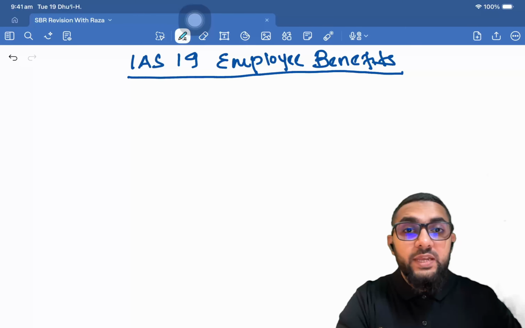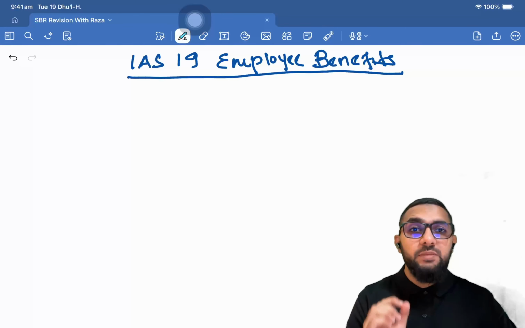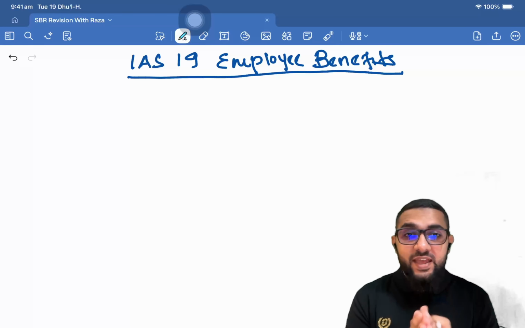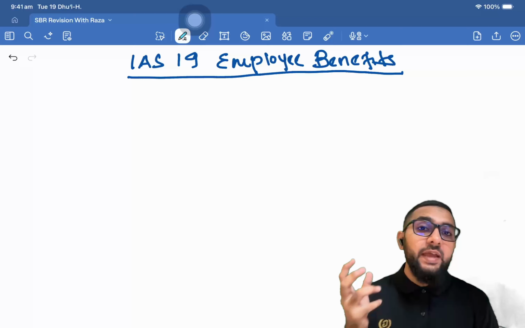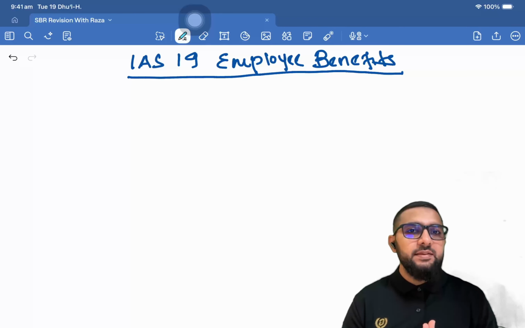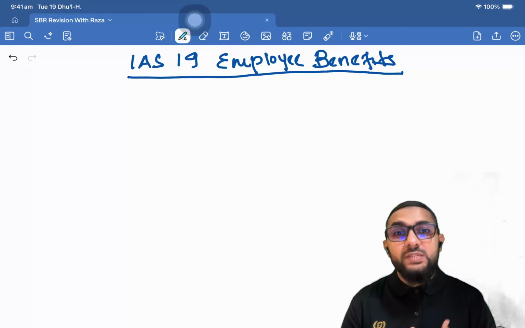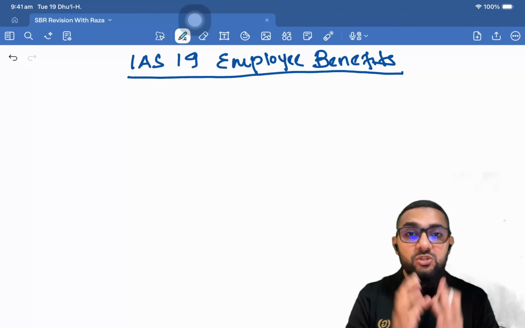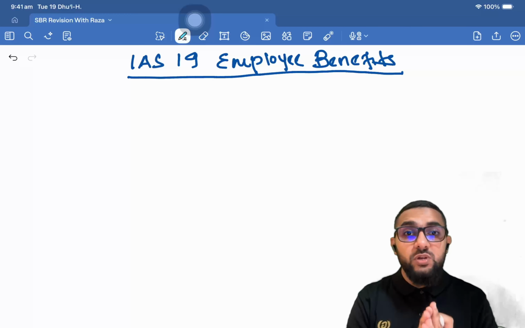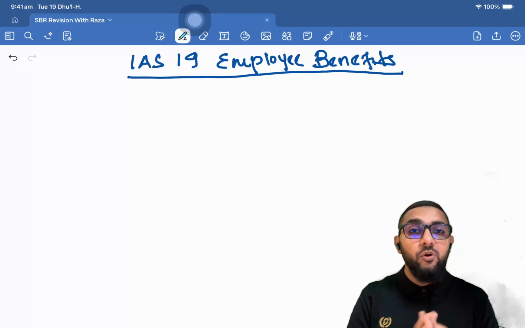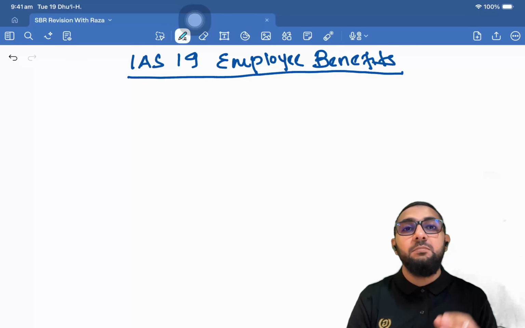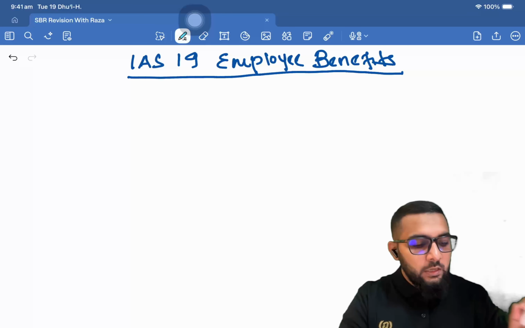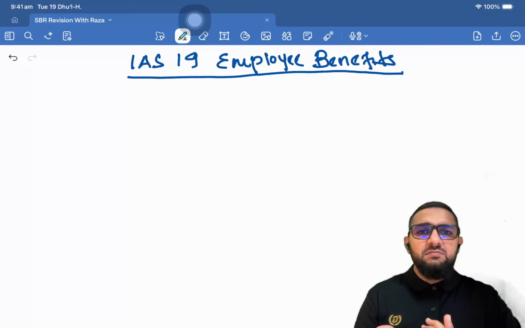Alright, so now we are going to look at IAS 19 employee benefits. Now for ACCA students, this standard is a brand new standard that they are being introduced to at SBR level, because this is not a standard that they have experienced or seen at FR level or FA level. Therefore, this is a new standard that the students need to understand and master in order to face any questions that come through this standard with precision. All right. So now what does this standard mean?